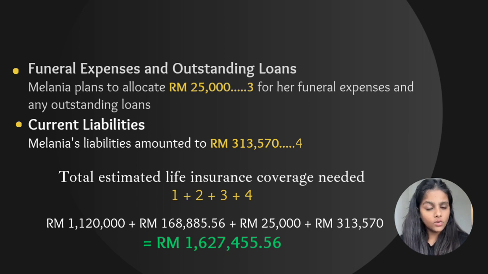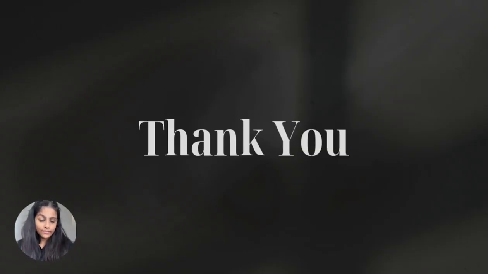So Melania has decided to allocate RM 25,000 for funeral as well as loan expenses. The fourth factor is the outstanding liabilities. So Melania currently has a liability amounting to RM 313,570. So to find the total estimated life insurance coverage needed, we'll add all the 4 factors, and that gives us RM 1,627,455.56. This is the estimated total life insurance coverage needed by Melania based on the family need method. That is all we have for case study 7. Thank you so much.